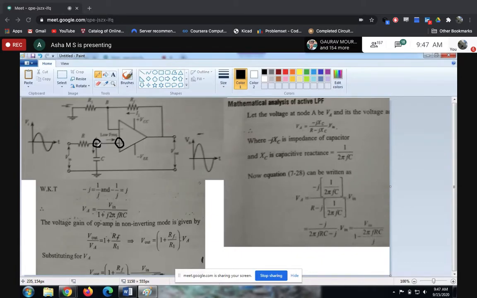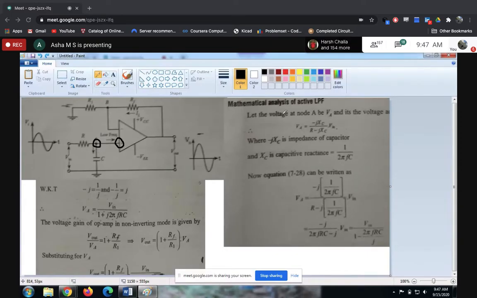Correct. So here we need to calculate voltage at this point. If you want to calculate the exact gain, some loss might be there because of the presence of this resistor. Even if you take a low value resistance here, some loss will be there due to the presence of this resistor. So that's why we are finding out the voltage at this point, VA.